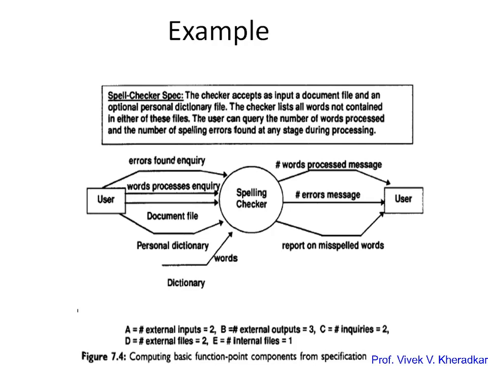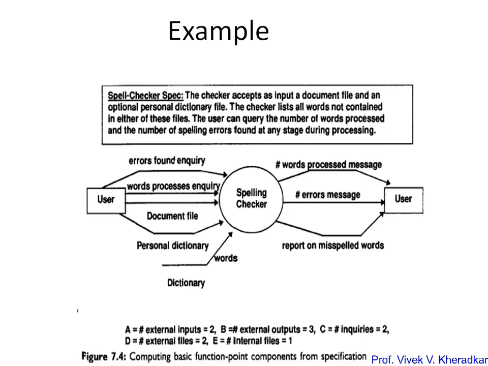This is one example application, a spell checker specification. This is a simple spelling checker, and to compute the unadjusted function point, we have to identify the components from the description. The checker accepts an input document file and an optional personal dictionary file, so there are 2 inputs: the input document file and the personal dictionary file. The checker lists all the words not contained in either of these files. The user can query the number of words processed and the number of spelling errors found at any stage during the processing. So this is one application which does spell checking.